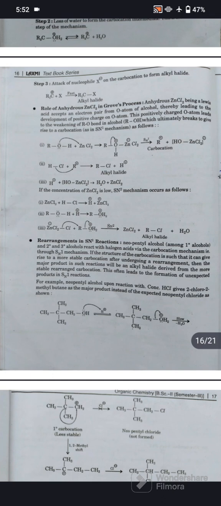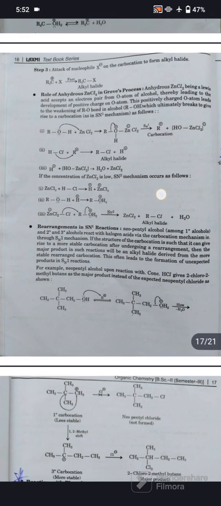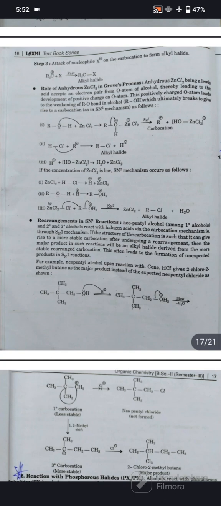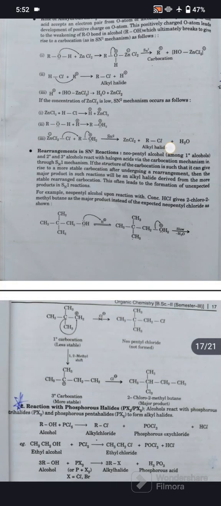This often leads to the formation of unexpected product in SN1 reaction. For example, neopentyl alcohol upon the reaction with concentrated HCl gives 2-chloro-2-methylbutane as the major product instead of the expected neopentyl chloride, as shown in the figure.